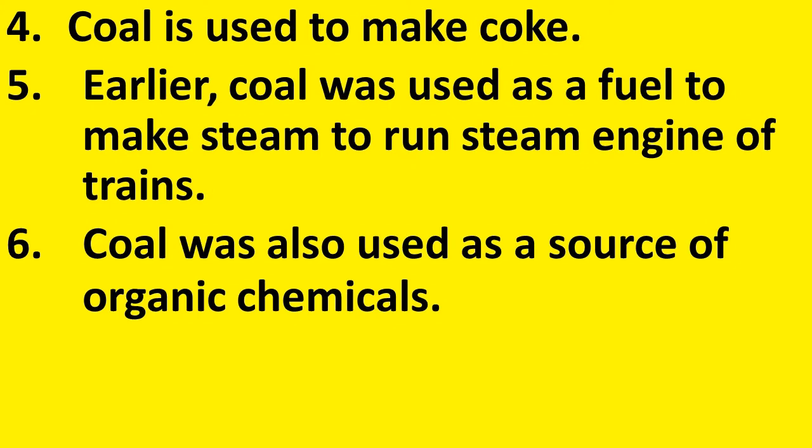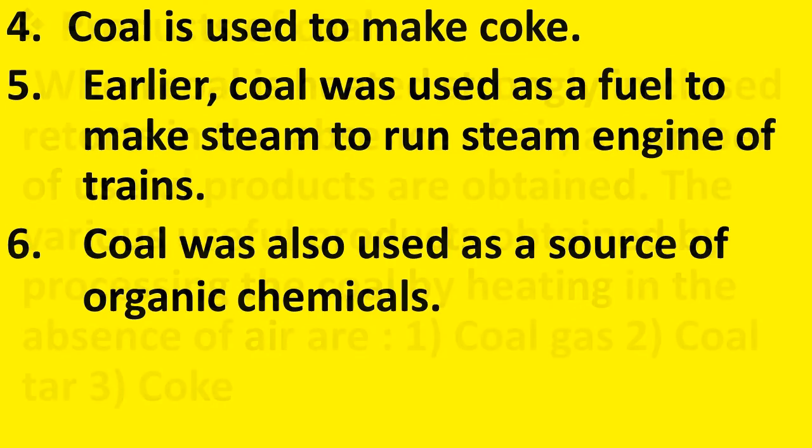Fifth one, earlier coal was used as a fuel to make steam to run the steam engine of trains. This you must have heard. The steam engine uses coal to produce steam, which is the fuel for the steam engine. Nowadays, steam engines are not used in trains, but it was the beginning of locomotion by train. Number 6. Coal was also used as a source of organic chemicals.